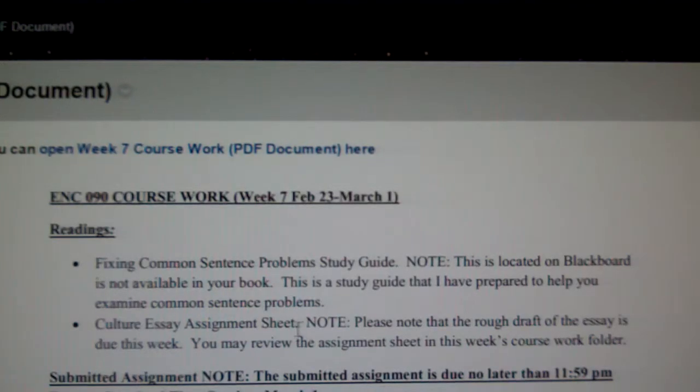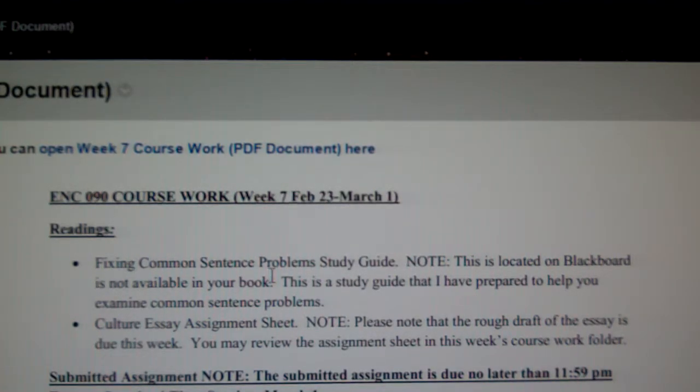So we'll start with the readings for this week. We're taking a break from both books in terms of the Right Stuff book and All Over About the Shouting. And instead, what I'm asking you to read is a study guide for fixing common sentence problems. This is located on the week 7 folder as a downloadable document. Please download it and review it carefully.